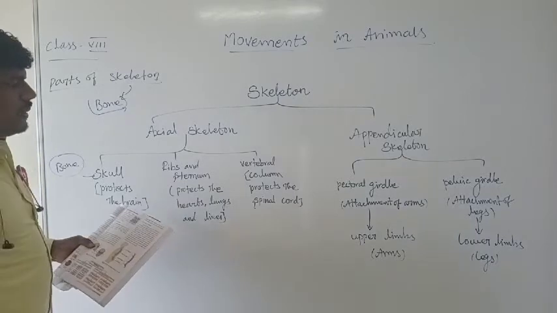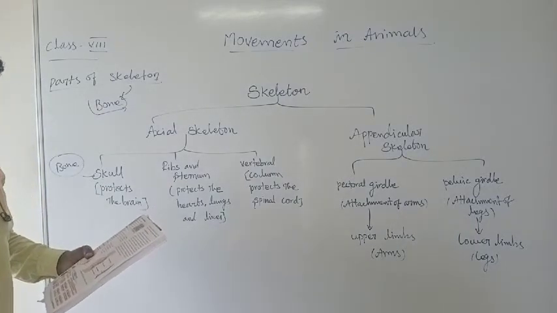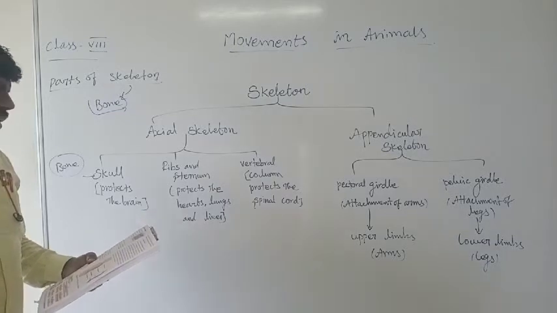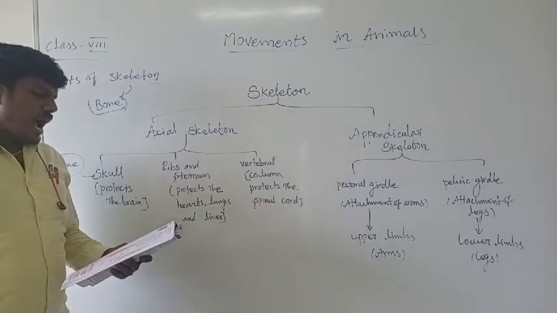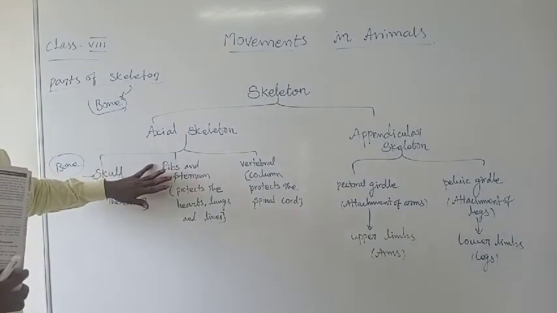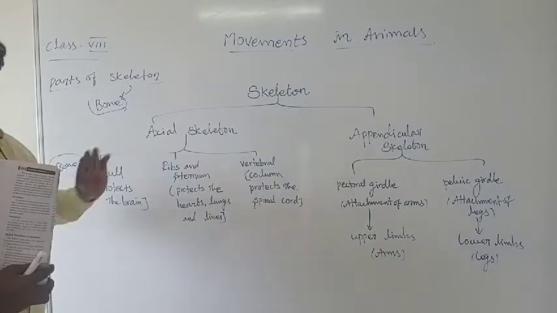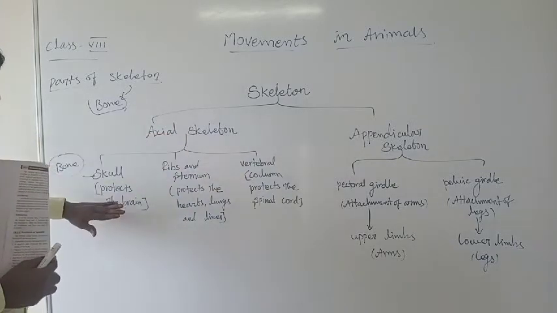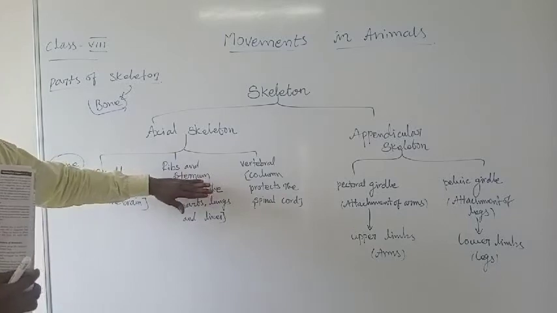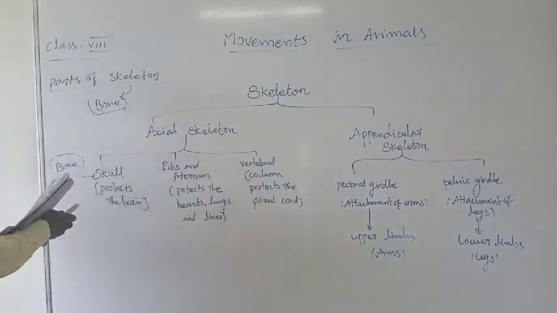The axial skeleton consists of the skull, facial bone, sternum, rib and vertebral column. So what are the structures composed in the axial skeleton? The axial skeleton consists of skull, rib and sternum, and vertebral column. And first one, skull.